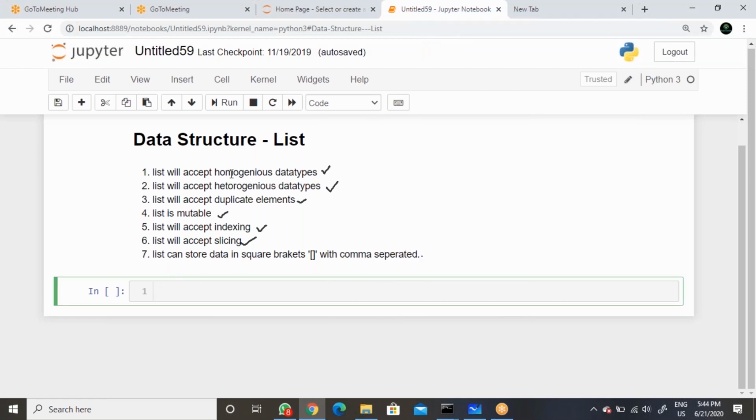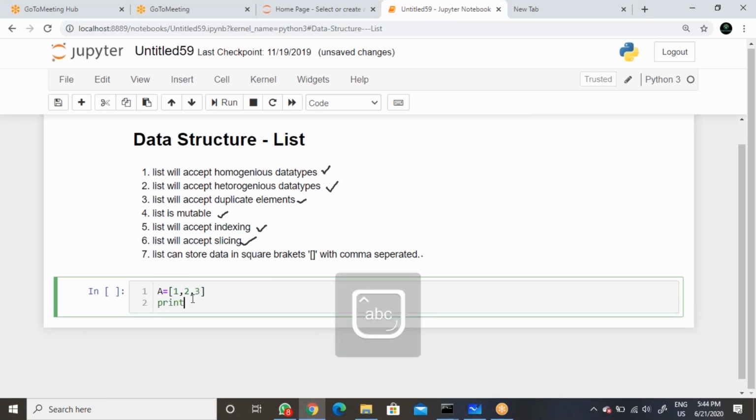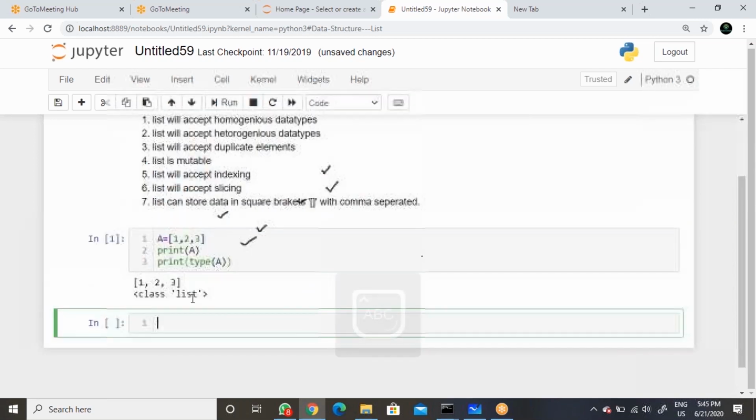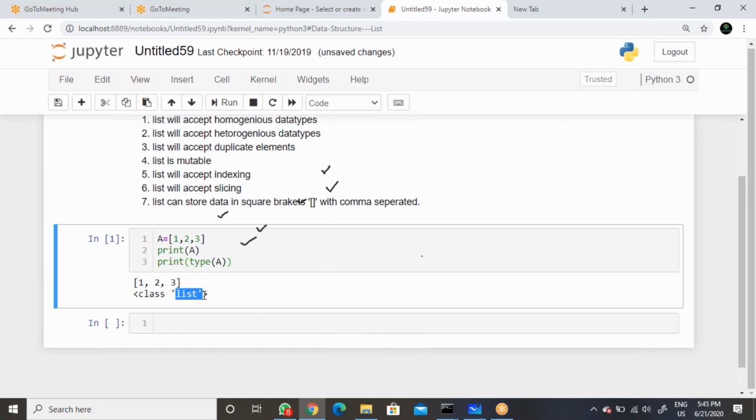Homogeneous means same kind of data. We can store the same kind of data, say A equal to 1, 2, 3. Then print A. To confirm whether it is a list or not, you can use the built-in function type of A. When we execute it, it will show list. Now we have cross verification done. This is completely a list.